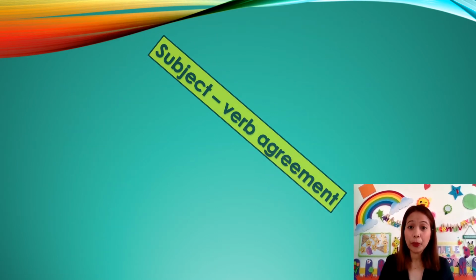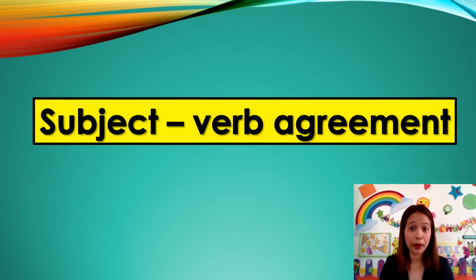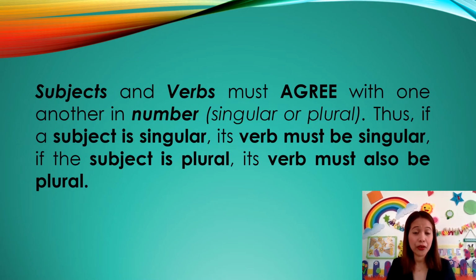The noun or pronoun subject and the verb in the predicate must always agree with one another. This is what we call subject and verb agreement. Subjects and verbs must always agree with one another in number, singular or plural form. Thus, if a subject is singular, always remember its verb must be in singular form, while if the subject is plural, its verb must also be in plural form. Don't be confused, okay?